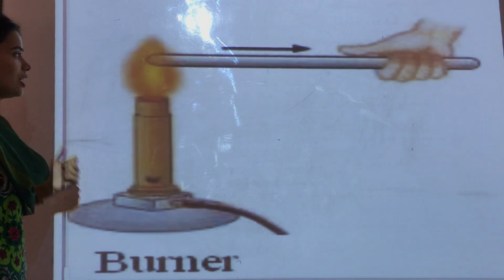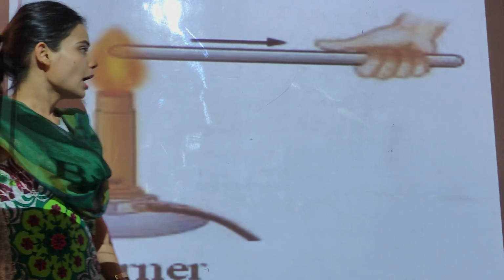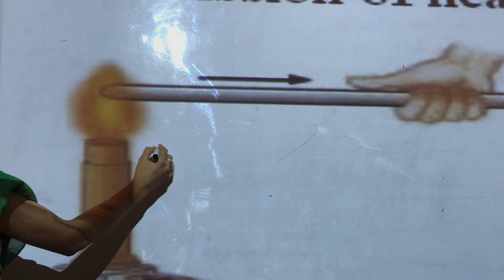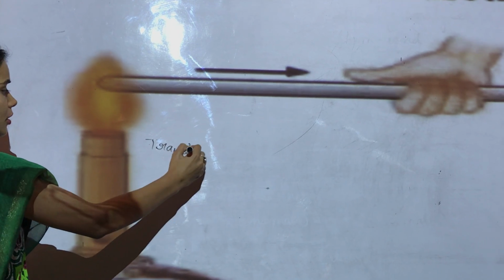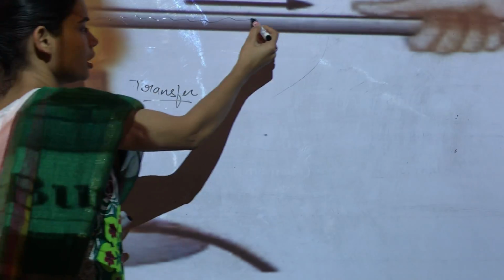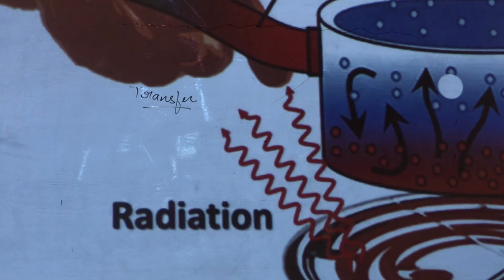I was surprised because I did not put my hand directly over the burner. Then how come I also felt that hotness? Because of the transfer of heat. The heat from the burner transferred from one body to the other and reached my hand, and I felt hot.